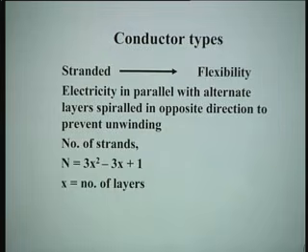You get 7, and so on, depending on what power you want to transmit. So, electrically they are in parallel with alternate layers, spiraled in opposite direction to prevent unwinding. They are spiraled not in the same direction, but in opposite direction, so that they do not come out, no unwinding.